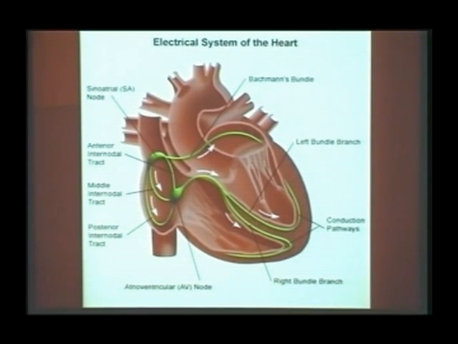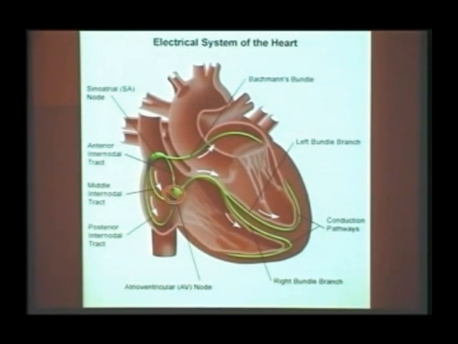Here I am introducing the concept of supra-His complete heart block and infra-His complete heart block. For example, if the sinus node produces an impulse and the impulse goes through the atrium, depolarizing the atrium and coming through the AV node, let us imagine all my impulses are blocked at the AV node. Because the impulses are blocked at the AV node, this block is called supra-His complete heart block, because the block is occurring above the His bundle. Once the P waves are blocked here, what is the immediate pacemaker available to me? Junction. Immediately the His bundle junction is the secondary pacemaker which is available.